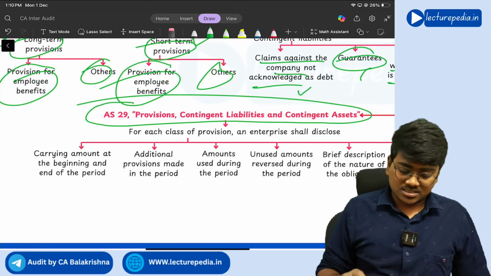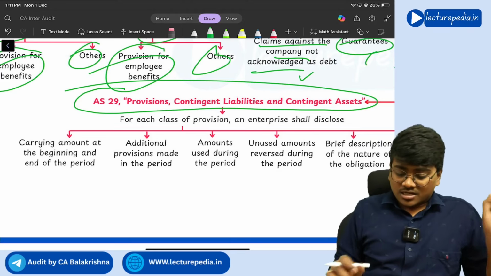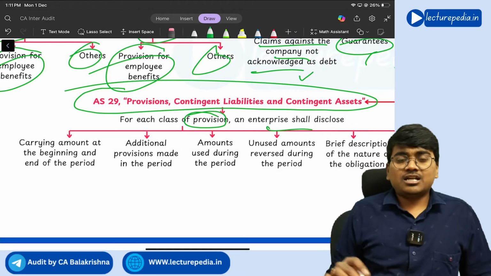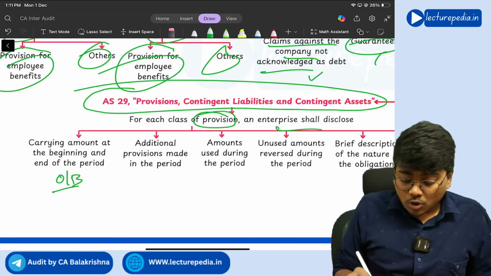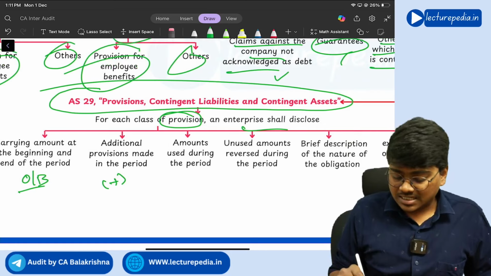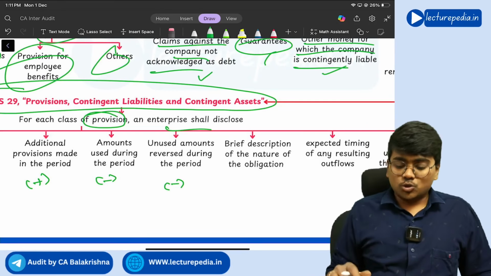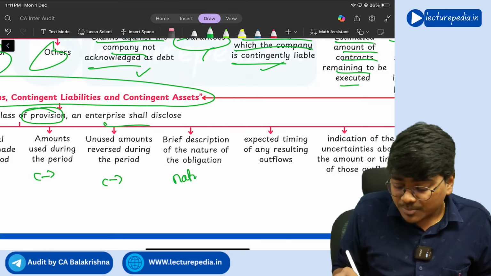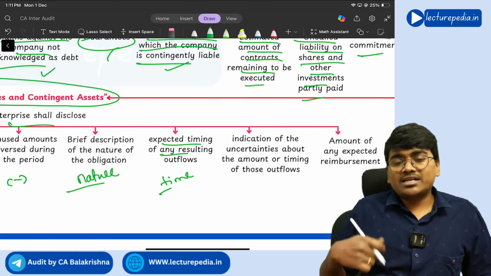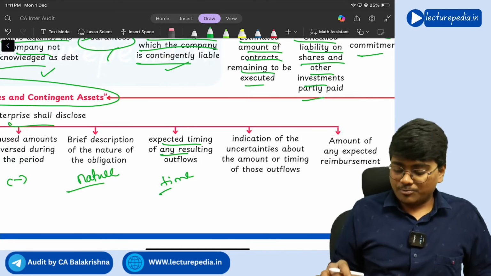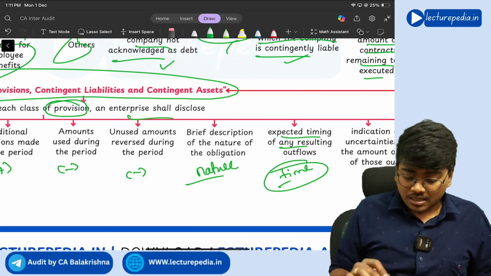Getting it? Next, with respect to disclosure as per AS 29, see, for each class of provision, the enterprise needs to disclose what the opening balance is. Next, what additional provision was made during the year. Next, how much provision was used during the year and how much provision was reversed during the year, and what is the nature of that particular provision and the expected timing. At what time you might have to incur the liability for which you have made the provision now, and is there any uncertainty with respect to this timing?